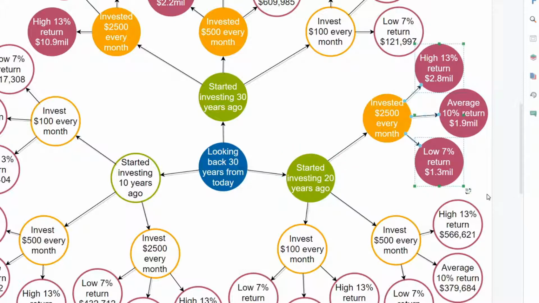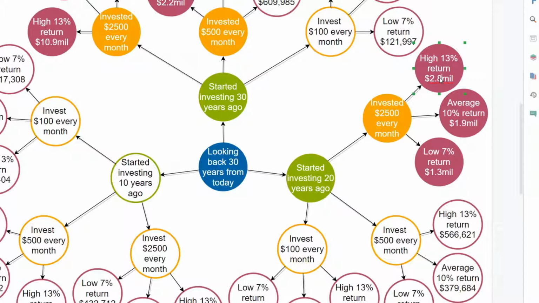A poor but steady 7% return would build a portfolio of $1.3 million. An index return of 10% would put us at a cool $1.9 million, and a high return, having made that mutual fund pick of the century, would put us at a sweet $2.8 million in only 20 years of investing. But then we come to the exciting part.